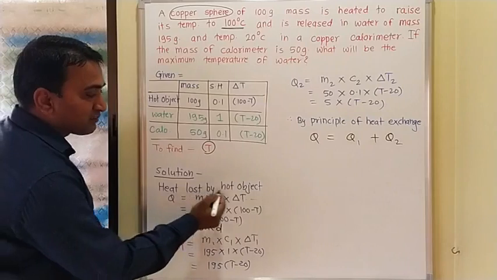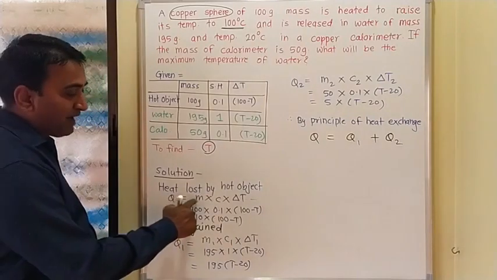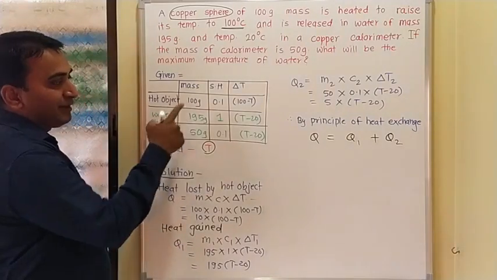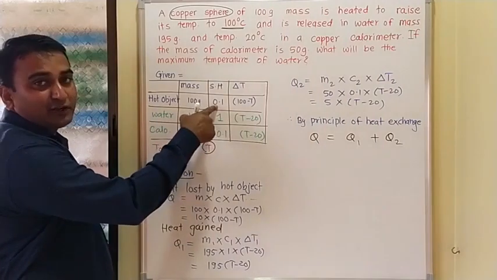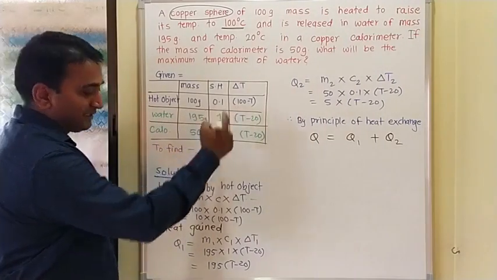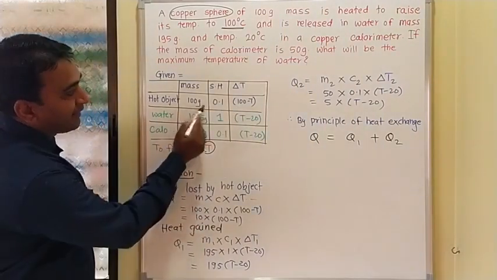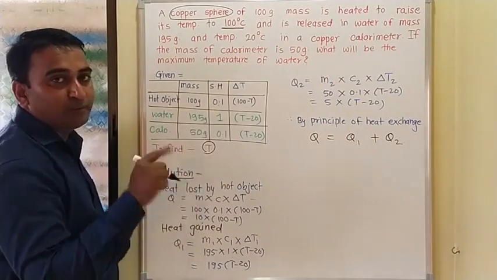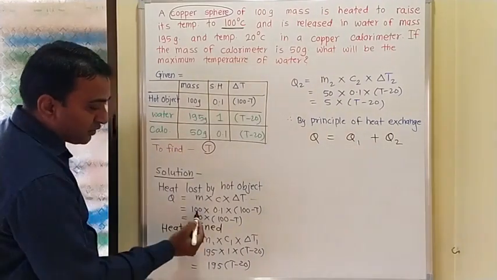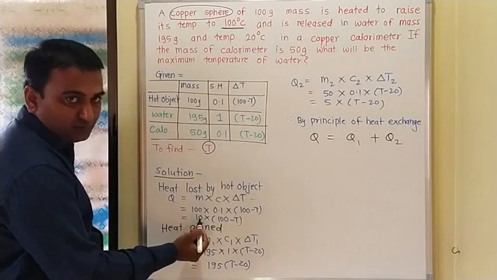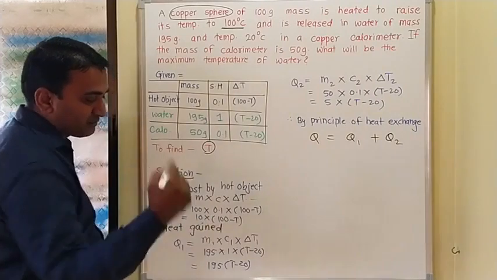Heat lost by the hot object, Q is equal to mass of the hot object into specific heat of the hot object into change in temperature. So 100 into 0.1 into bracket 100 minus T. So 100 into 0.1 we are getting 10 into this bracket.